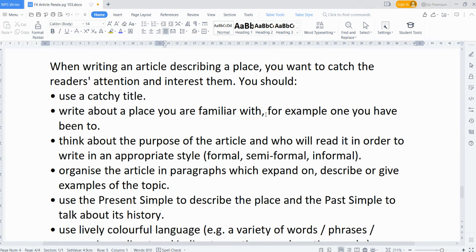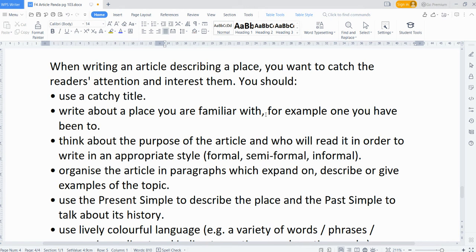Number three, think about the purpose of the article and who will read it in order to write it in an appropriate style. When you write an article, you need to choose whether to use formal, semi-formal, or informal language. How to decide depends on your reader. If your reader is your friends, or you're writing for your school magazine, then it can be semi-formal, for example. If you are writing a corporate article, then it should be formal.